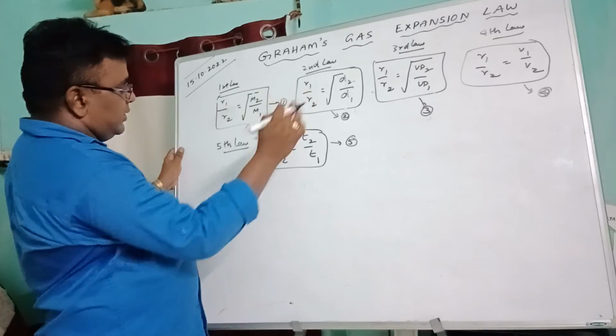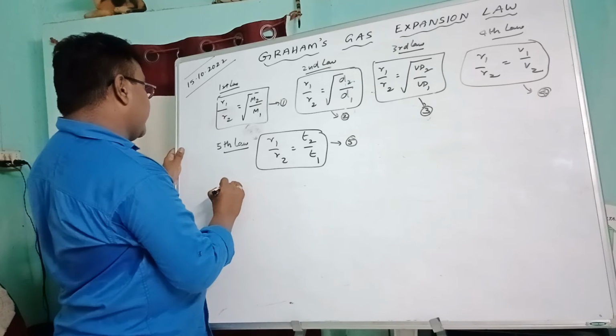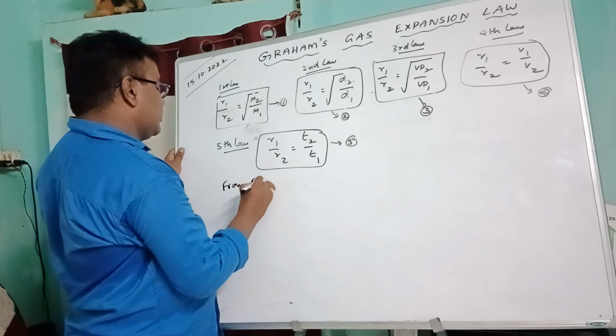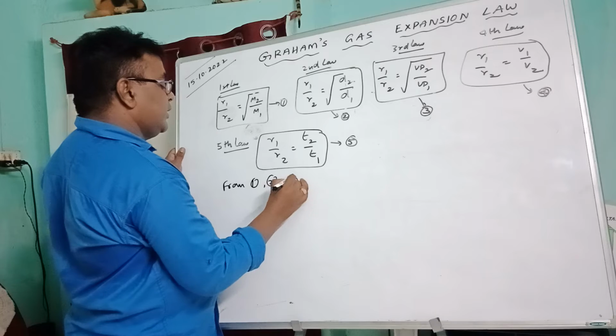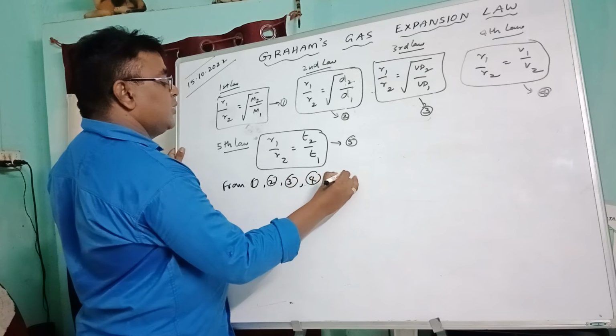So from there, there are five equations, from 1, 2, 3, 4 and 5.